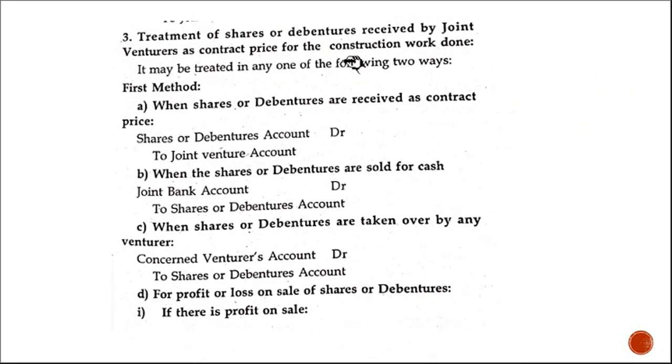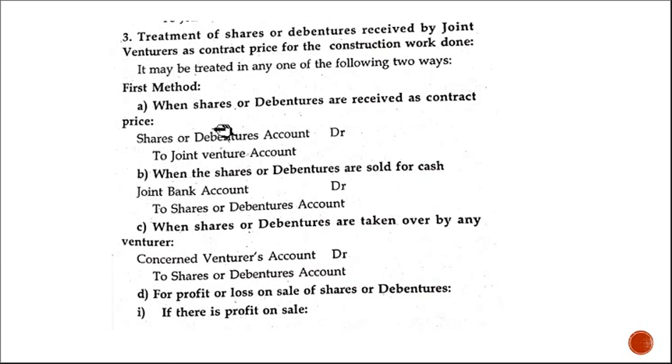Then, if shares and debentures are received by joint venturers as a contract price for the construction work done, in the case of construction joint ventures, there are two methods. The first method: when shares or debentures are received as a contract price.